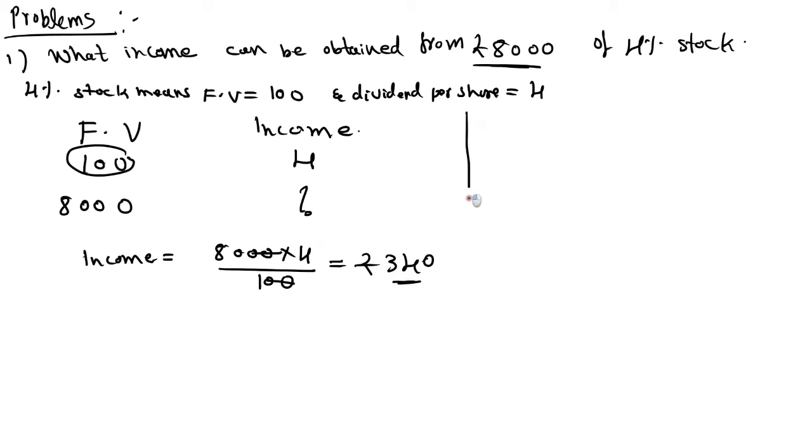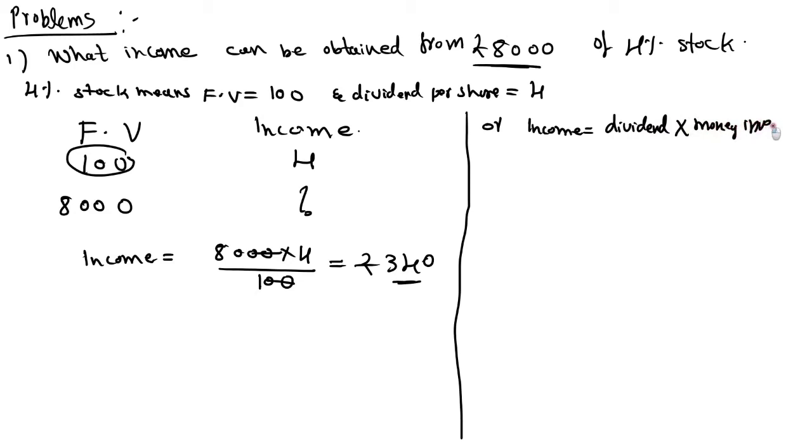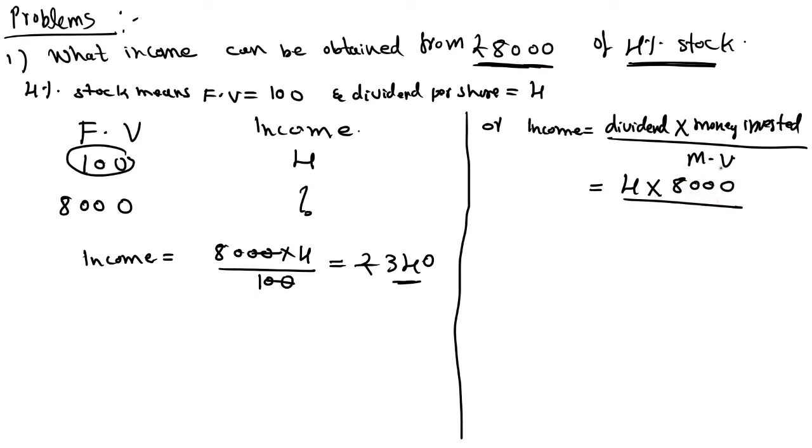Or you can do it by another method. We have the formula income is equal to dividend per share into money invested divided by market value. Here dividend per share is 4 rupees into money invested, rupees 8,000, divided by market value.